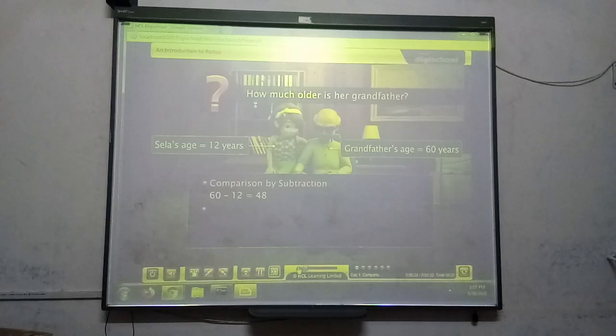Another way is to use division. Thus, we can say that Sarah's grandfather's age is 5 times Sarah's age. While both methods are correct, in this case, the second method gives us an idea of how many times older Sarah's grandfather is than Sarah.